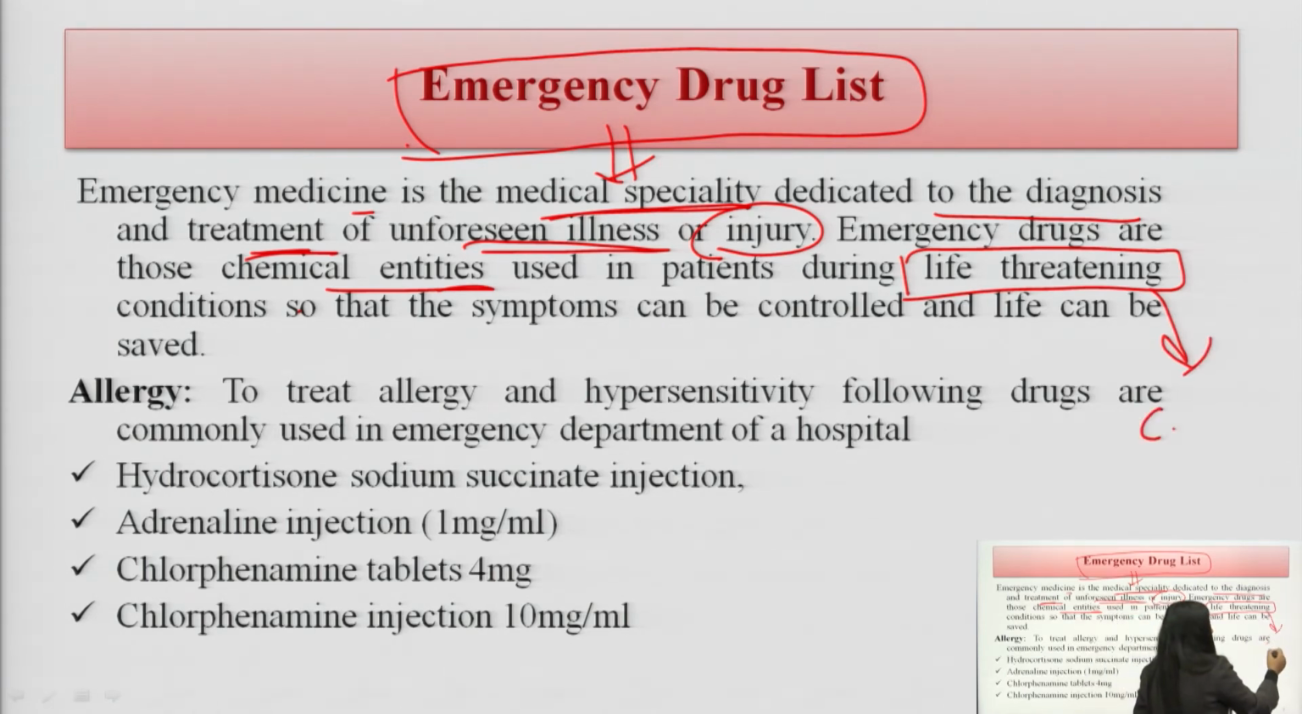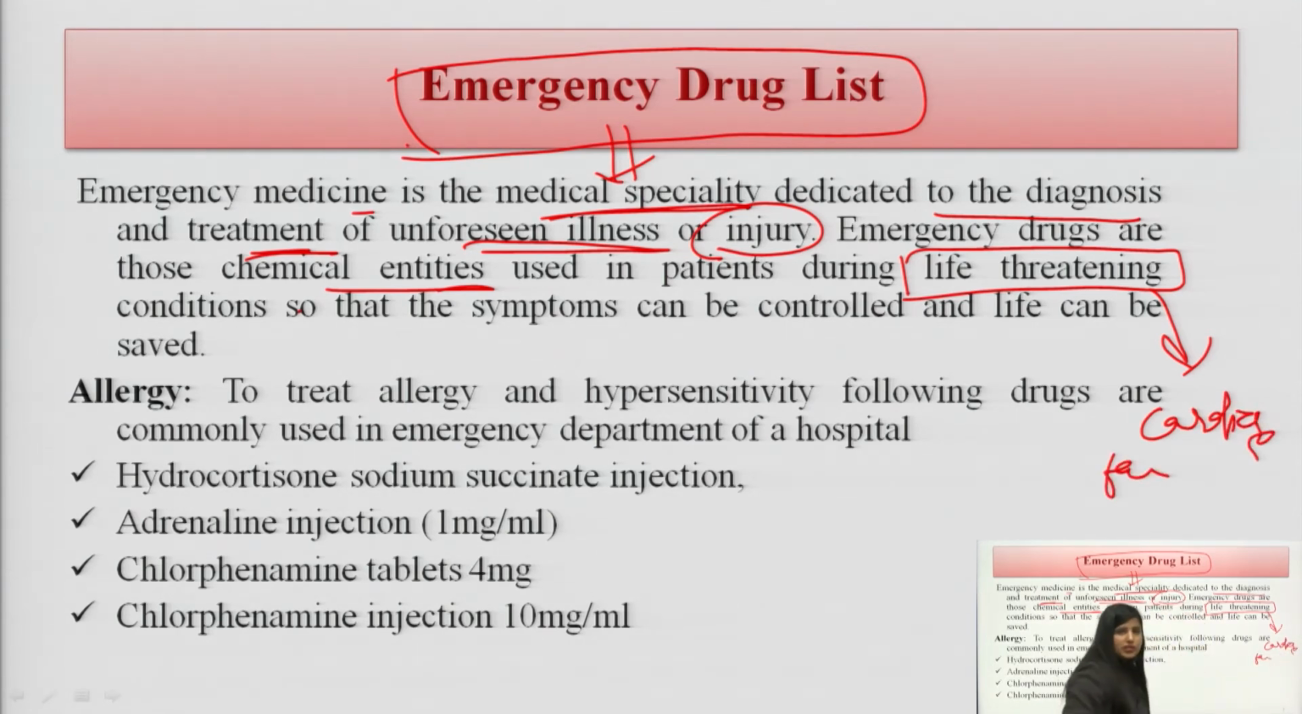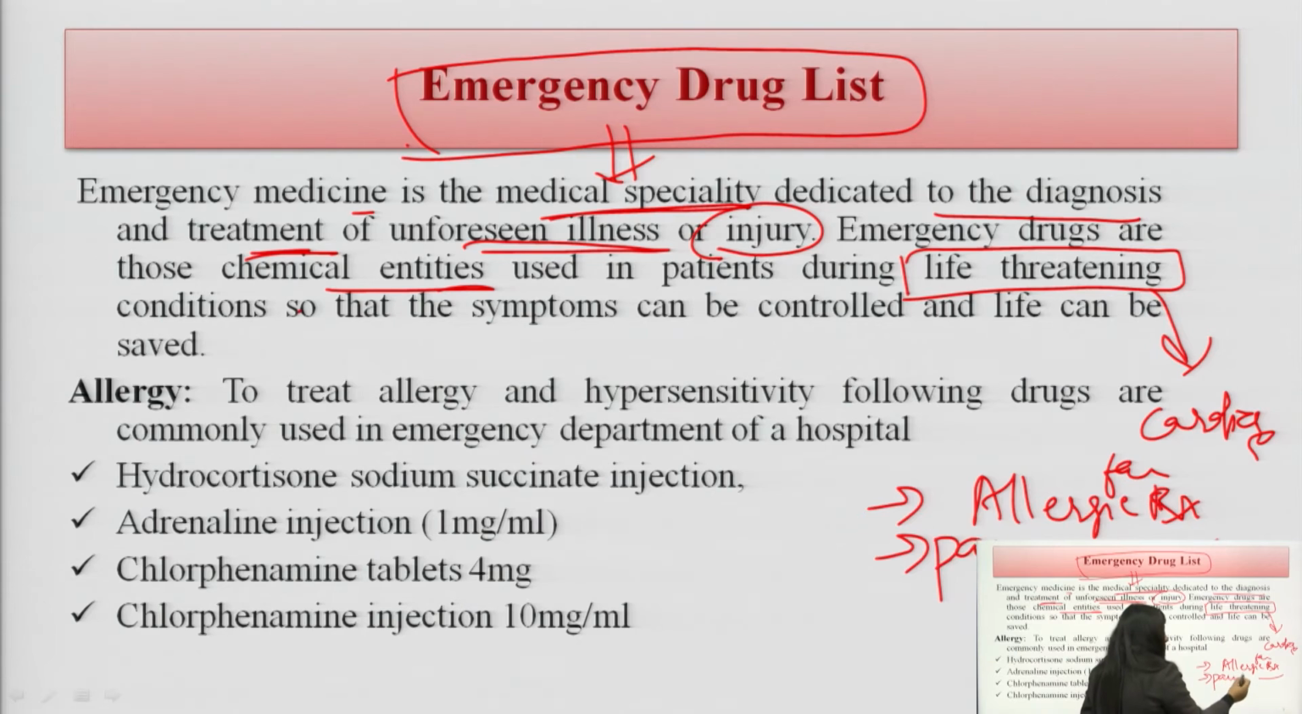One is if the patient is suffering from a cardiac failure, this is a life threatening situation. The patient is suffering from an allergic reaction, very serious allergic reactions, anaphylactic reactions. The patient can suffer from severe pain, the patient can suffer from a respiratory problem, the patient is not able to breathe. These are all life threatening situations, and in all of the life threatening situations there are some drugs which are listed and called the emergency drug list.